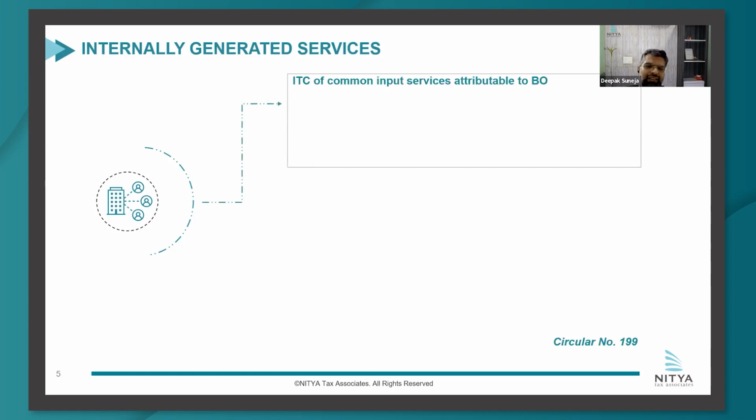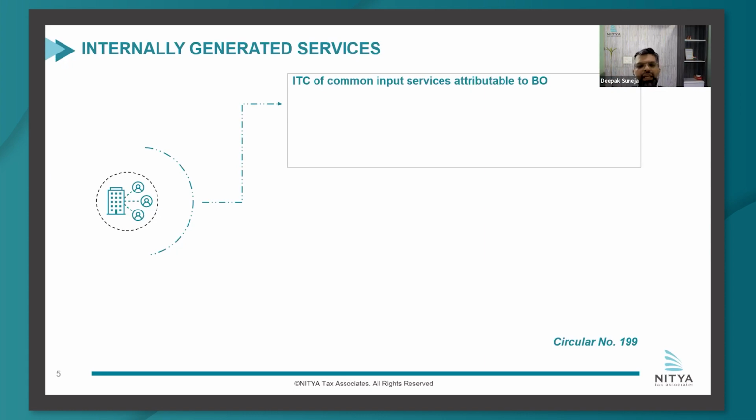So just discussing what Circular number 199 has discussed for cross charge, and probably the circular would be referred to or discussed at many places regularly. So the points are: number one, they said that for common input services which are attributable to branch offices, the circular has explained that there may be a head office, there may be branch offices located across states, and the concept can be attributed to, let us say, cases wherein there are factories in different states, or let us say marketing offices which are providing services to factories, etc.